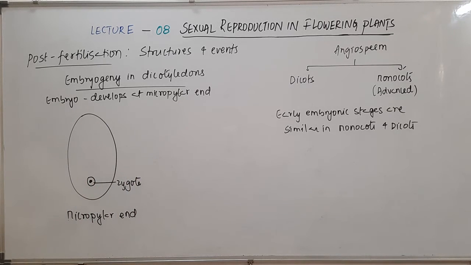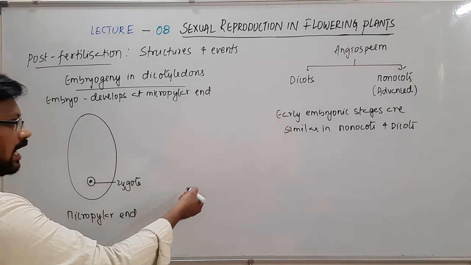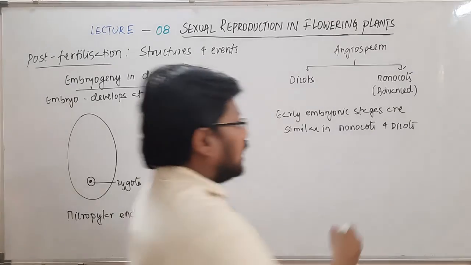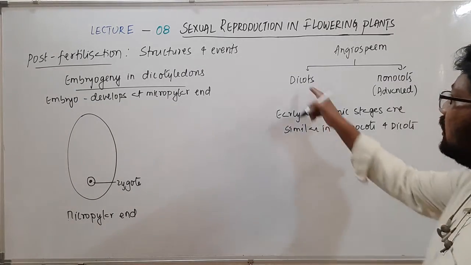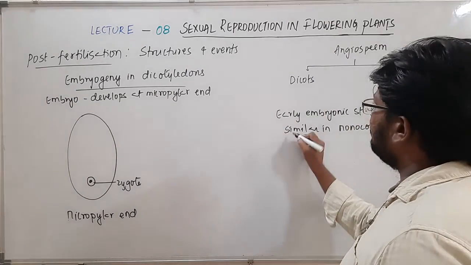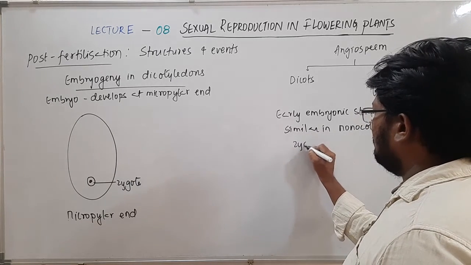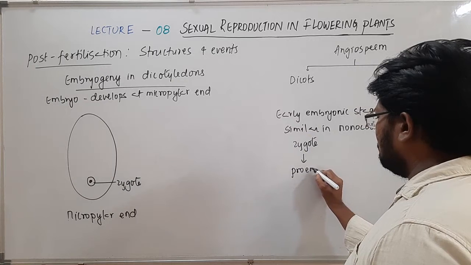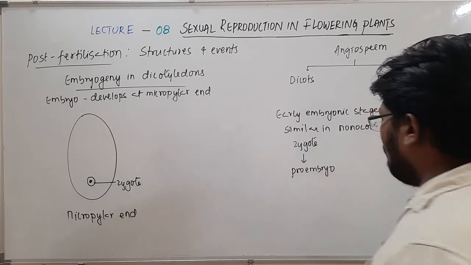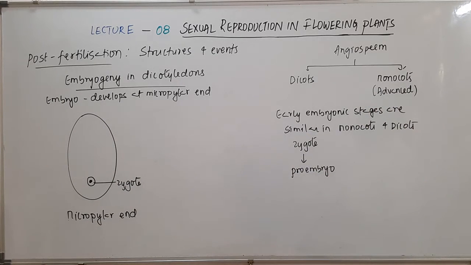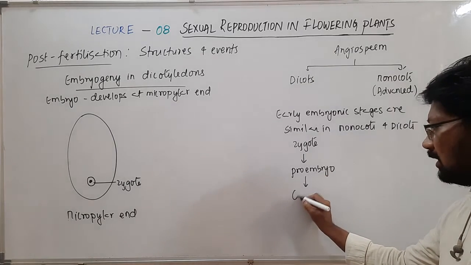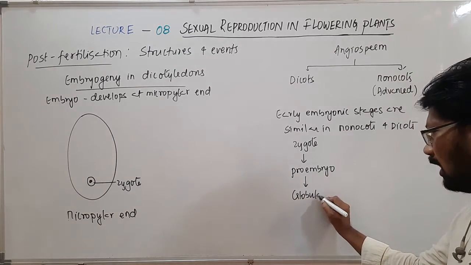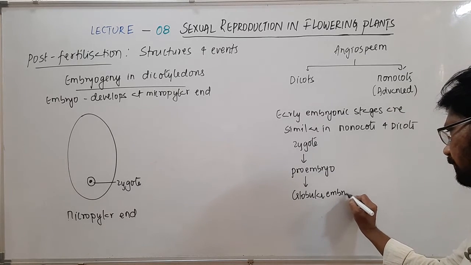Now this zygote is going to divide by mitosis. In dicots, the zygote divides and results in the formation of the next stage called the proembryo. The proembryo later forms a globular embryo.